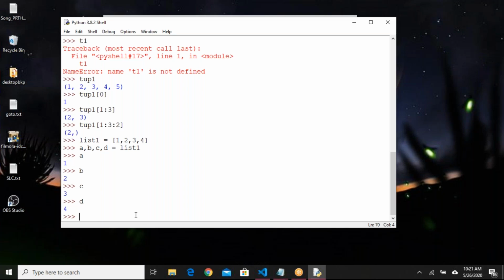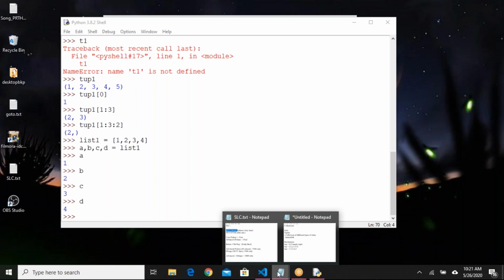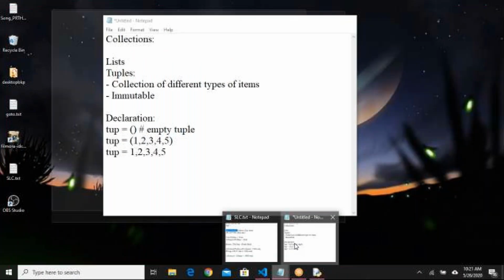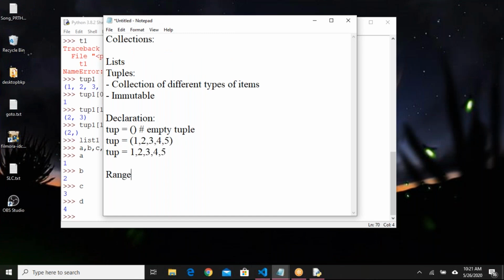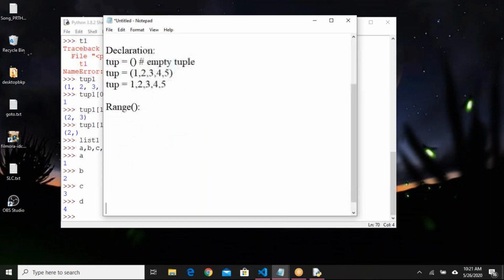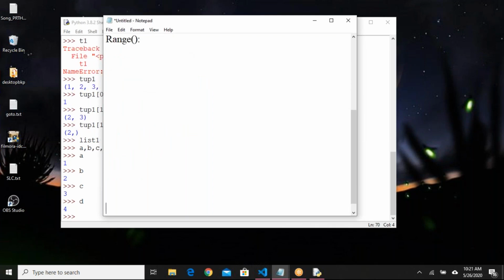Next data type we need to understand is range. Do you have an idea? Okay. Range is also one kind of collection only. Generally, range will be used as part of looping statements. When you want to write some loops, range will be used. It's not like a list or tuple. You cannot see the elements directly, so it will be wrapped like an object only.